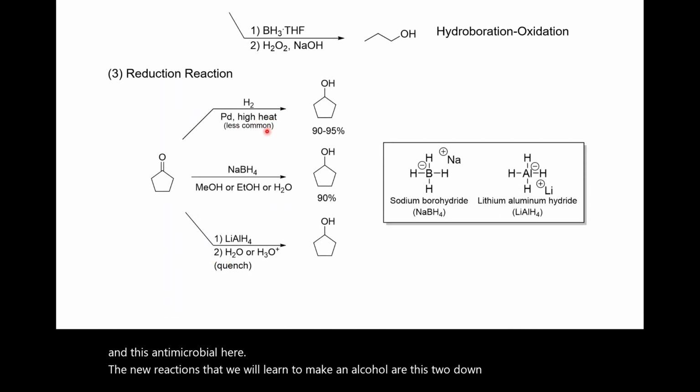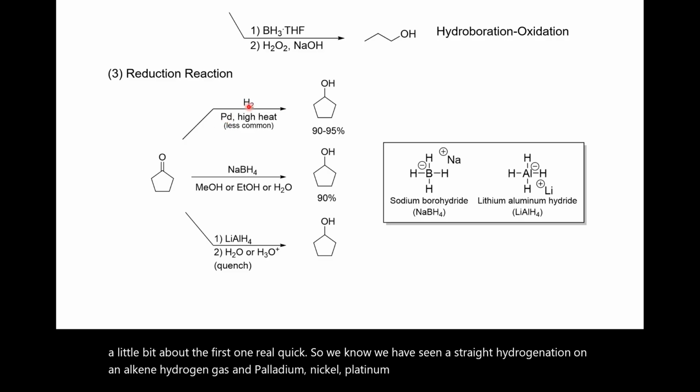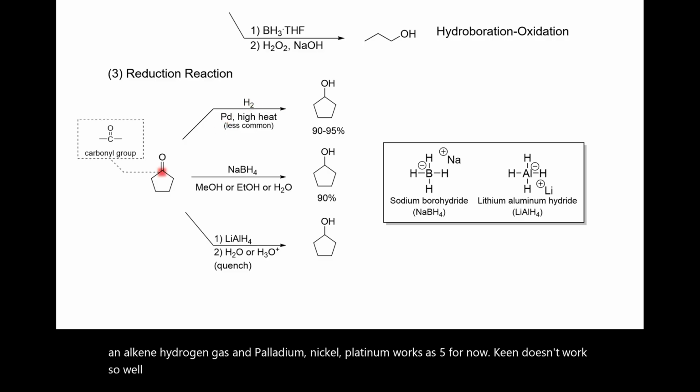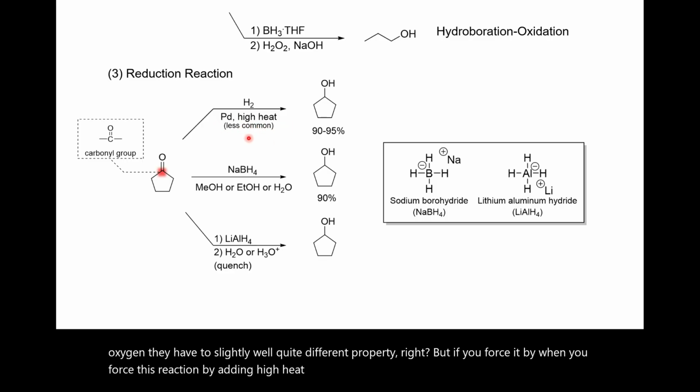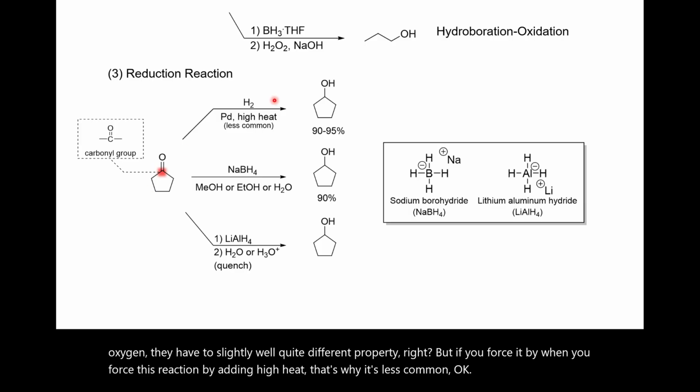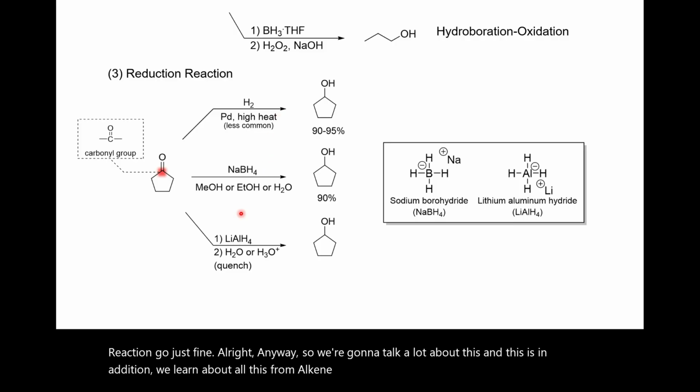Let me talk a little bit about the first one real quick. We have seen a straight hydrogenation on an alkene, hydrogen gas and palladium, nickel, platinum. It works just fine for an alkene. It doesn't work so well with the carbonyl carbon. It's not carbon and carbon, this one is carbon and oxygen. They have slightly, well, quite different properties. But if you force this reaction by adding high heat, that's why it's less common, the reaction goes just fine. Anyway, we're not going to talk a lot about this. This is an addition. We'll learn about all this from alkene reactions. We'll focus on these two down here.